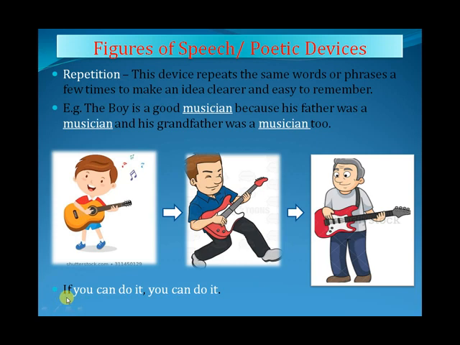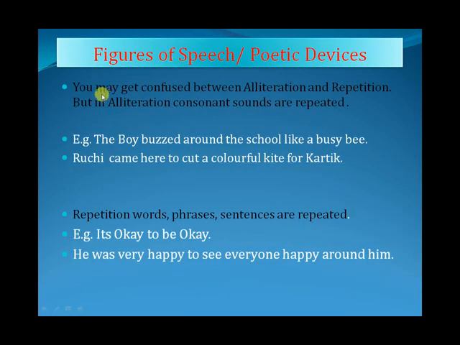Now next is, if you can do it, you can do it. Repetition of the words, you can do it, you can do it, again and again. So there is this important thing. You may get confused between alliteration and repetition. But to understand this, in alliteration, consonant sounds are repeated. That is, the consonant sound is the initial sound.